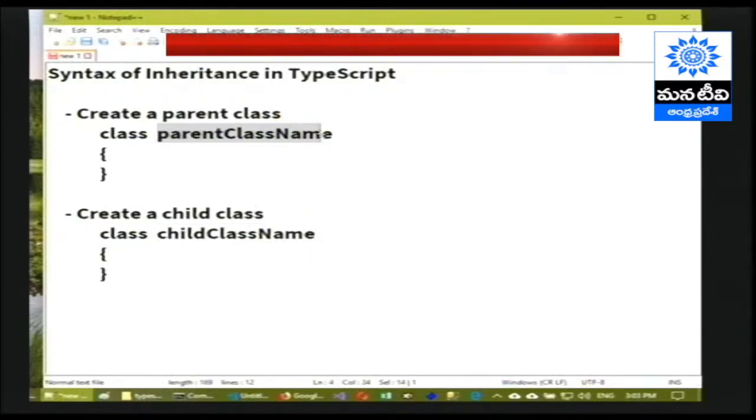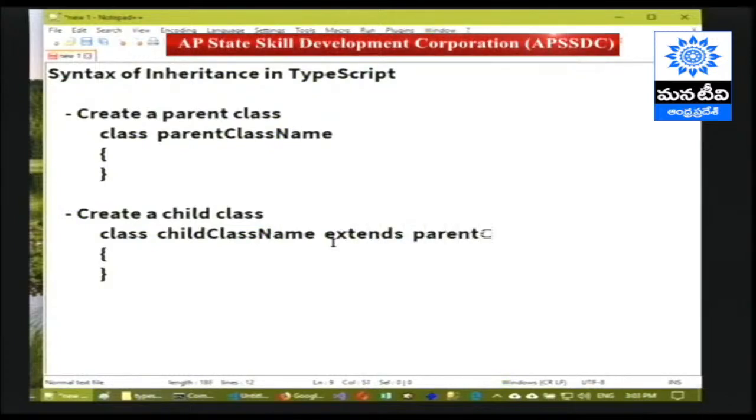How do we make this class a child? We have to add a keyword called extends, followed by the parent class name. That means we are saying that this is the name of the child class which extends, which enhances, which inherits from a predefined, existing parent class.